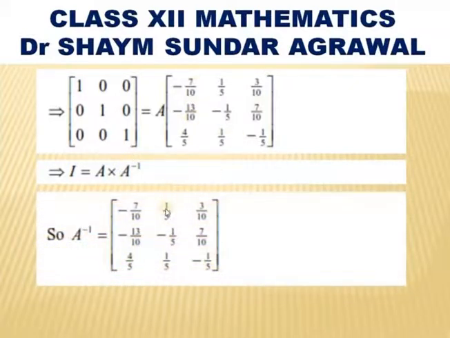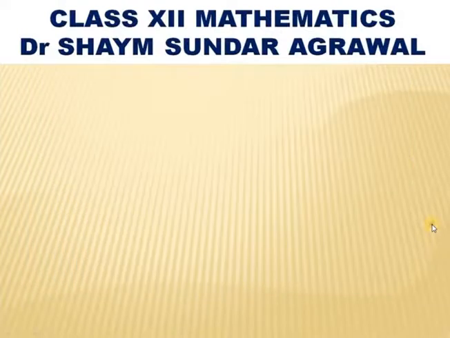So, automatically the right hand side becomes the A inverse. So, A inverse of the given matrix is minus 7 by 10, 1 by 5, 3 by 10; minus 13 by 10, minus 1 by 5, 7 by 10; 4 by 5, 1 by 5 and minus 1 by 5.